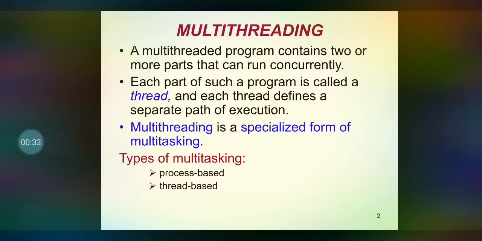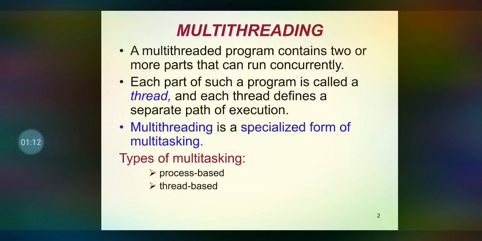Java supports multi-threaded programming, which means that we can execute more than one thread concurrently. A multi-threaded program contains two or more parts that can run concurrently. Each part of a program is called a thread. Each and every thread defines a separate path of execution. Multi-threading is a specialized form of multitasking.